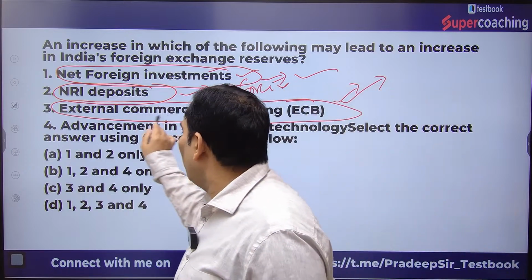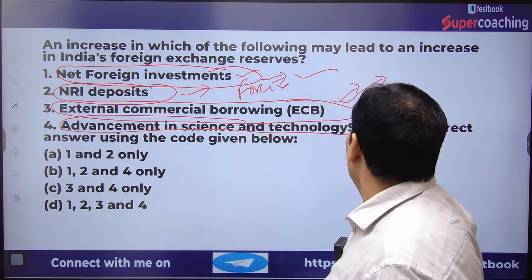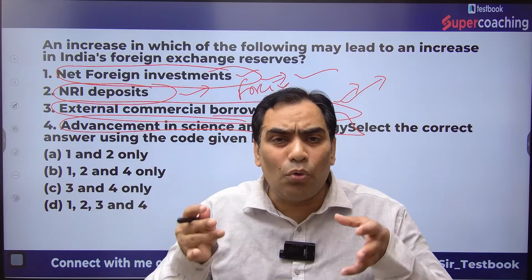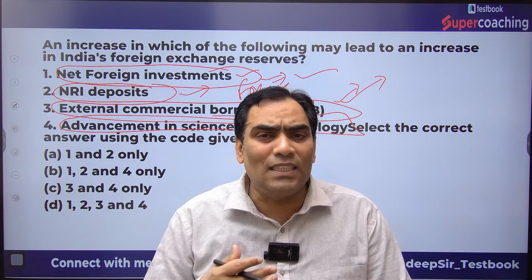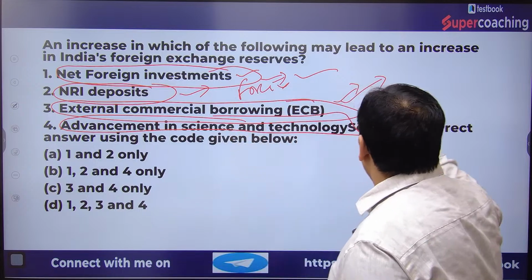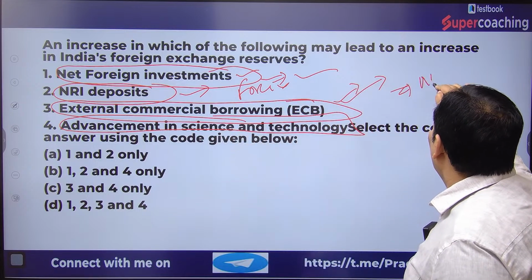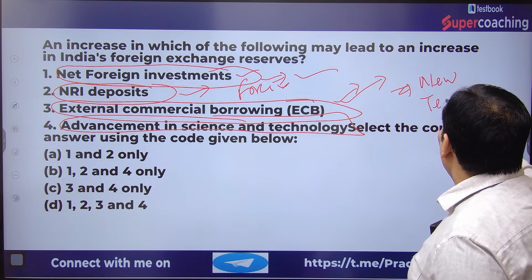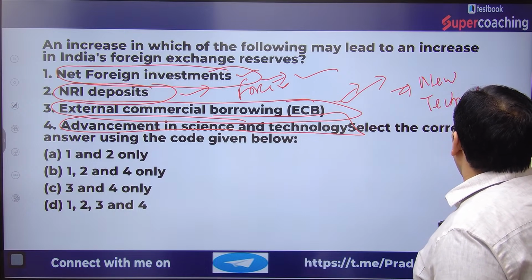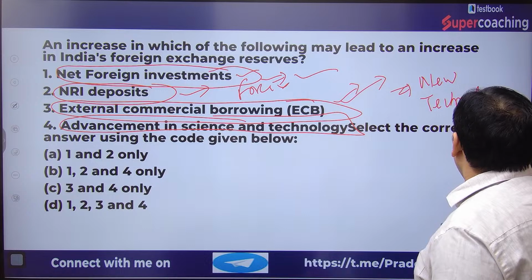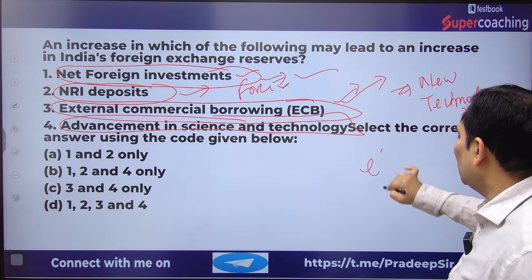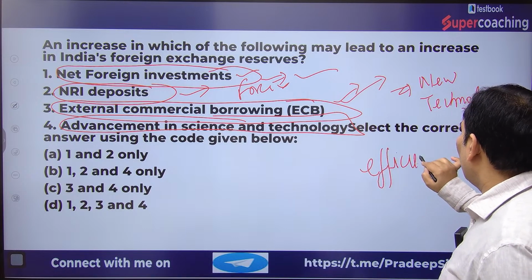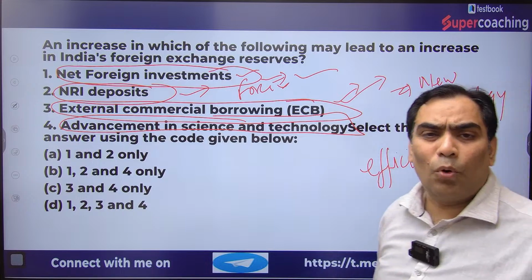When there is an increase in science and technology, that means when we are in a position to adopt new technology, be very clear, it is going to increase our efficiency, because we will be in a position to produce more.